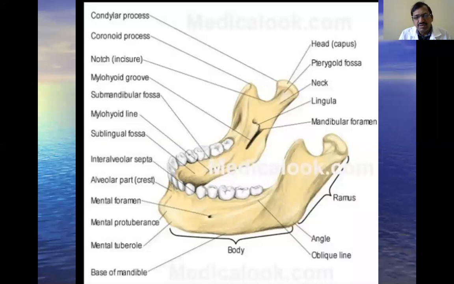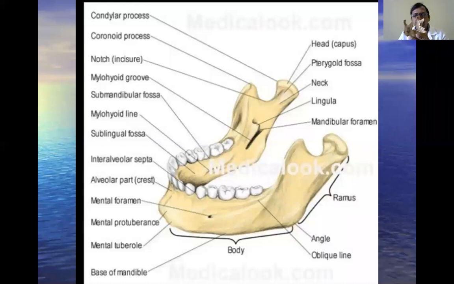Like other joints, the temporomandibular joint also has articular surfaces. Here there are two articular surfaces: one is the superior articular surface, and another is the inferior articular surface. The name itself is self-explanatory. Temporo, that is the temporal bone, and mandibular, that is the other bone, the mandible. What you are seeing here is the mandible bone.